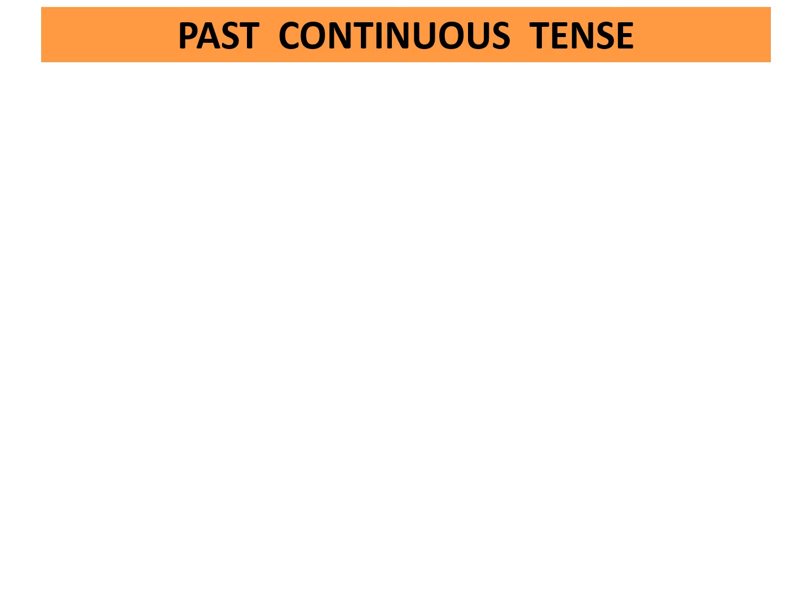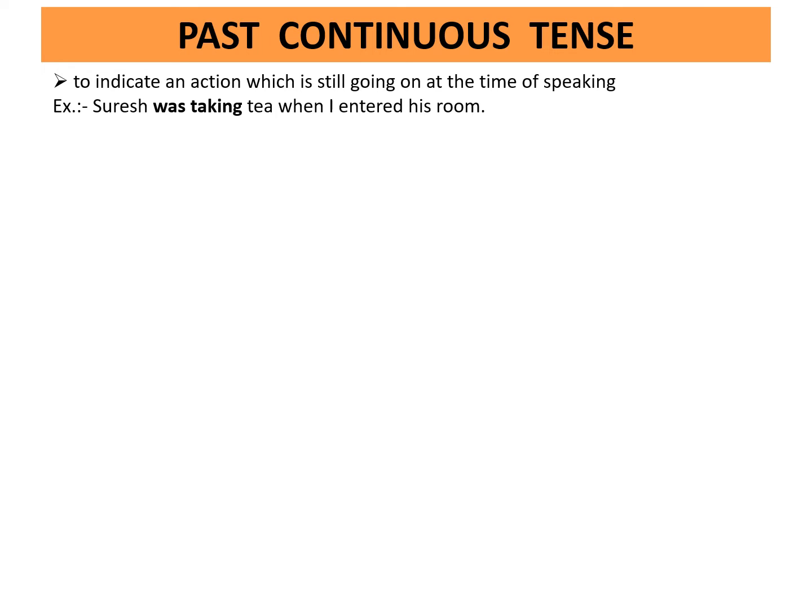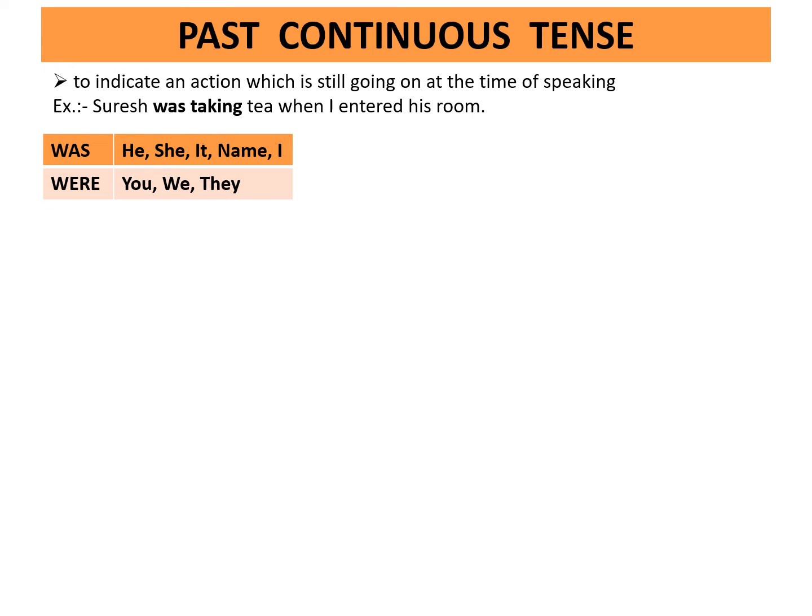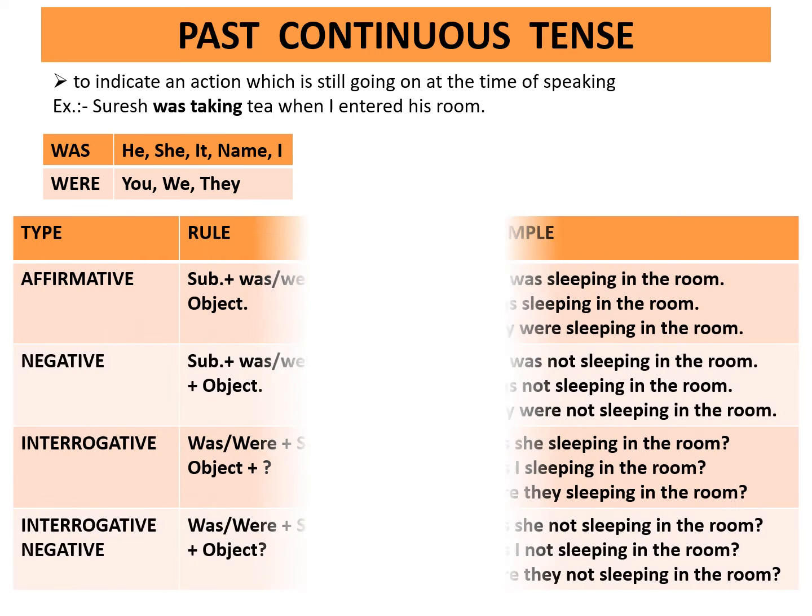Past continuous tense. It indicates an action which is still going on at the time of speaking. Example, Suresh was taking tea when I entered his room. Was is used with he, she, it, name, I. Were is used with you, we, they.